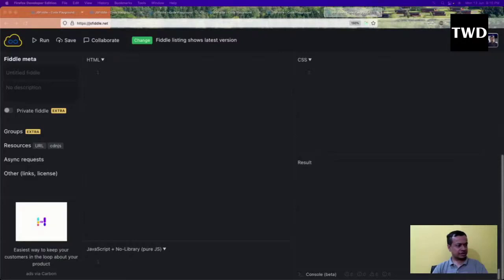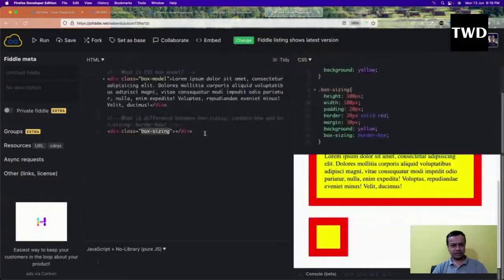One tricky question is: can we have negative padding and negative margin in CSS? Padding pushes the content to make space around it.